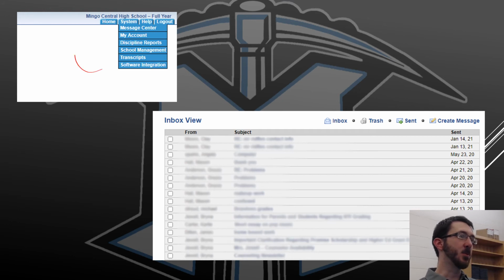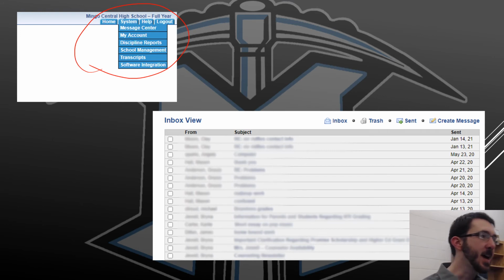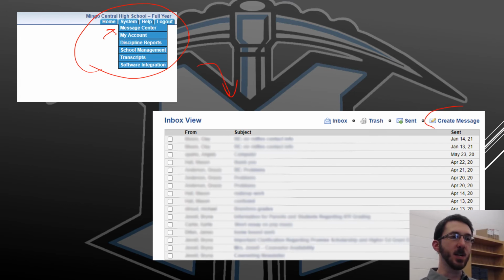Up here in the upper right-hand corner, if you click on System, under that you will see Message Center. The Message Center will give you a view that looks like this, and you can create a message. From there, you can choose who it goes to, and it works essentially just like an emailing system. You can also pull up messages that you've sent. So if you want to make sure that your message actually did go through, you can click here, and it will show you any messages that you've sent from your account.